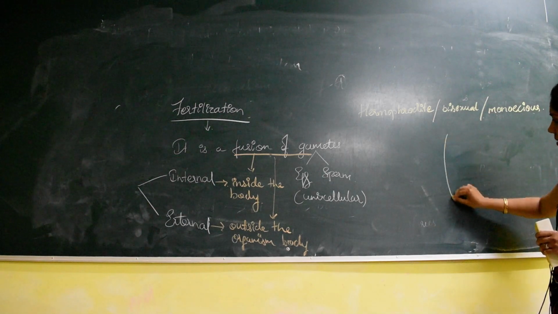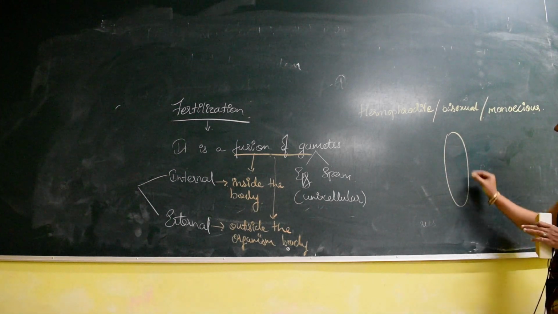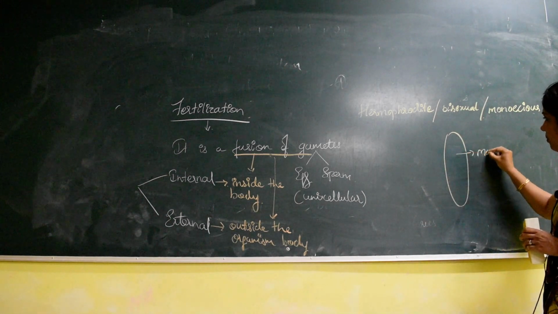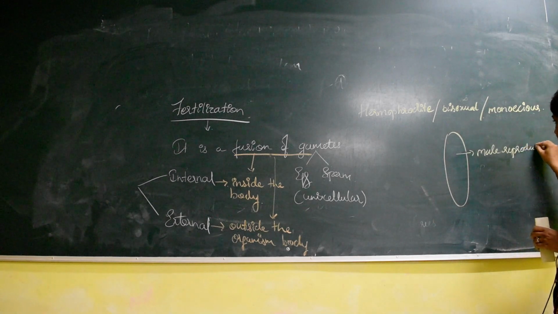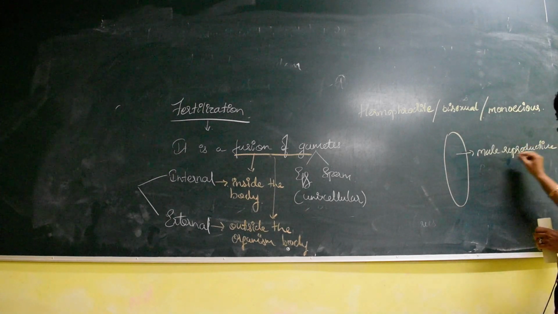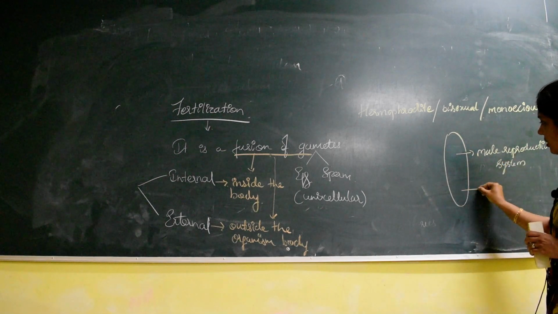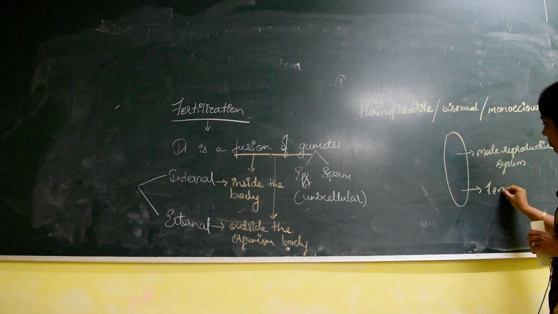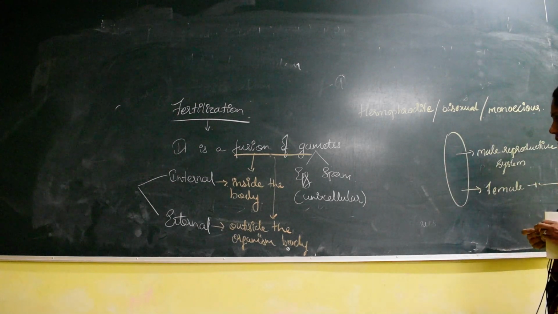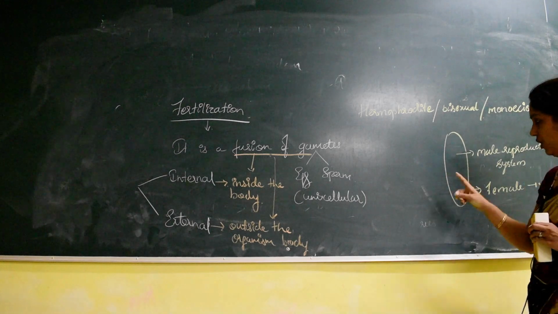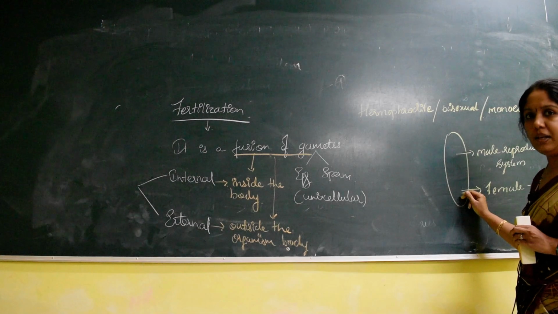So one organism is there. If this organism has both male reproductive system as well as female reproductive system, so the single individual which contains both male reproductive organ as well as female reproductive organ.